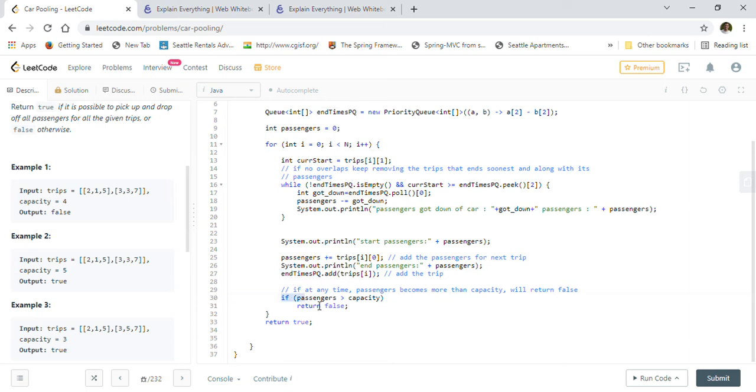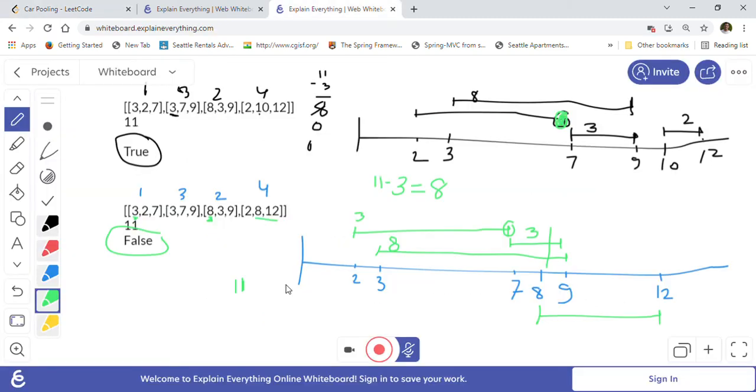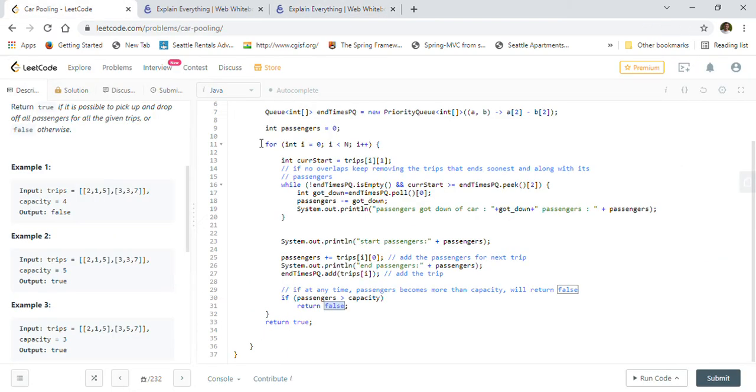We also always check if our total passenger count is exceeding our total capacity, which is 11, and then we will return false. For example, in this example, when we are adding from 8 to 12, we already have 11 here, and now we are adding 2, so now it is becoming 13. 13 is greater than our capacity 11, so we will return false. That's what we are doing here.